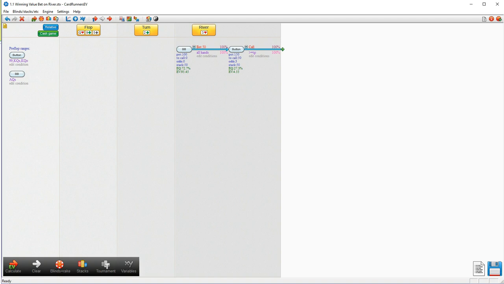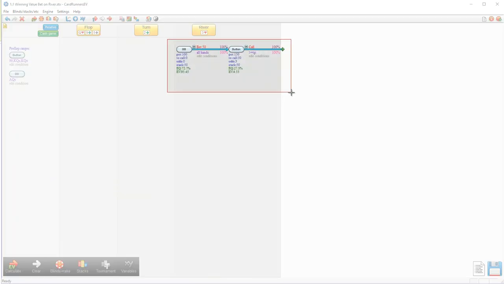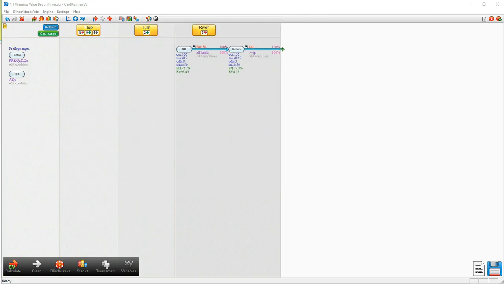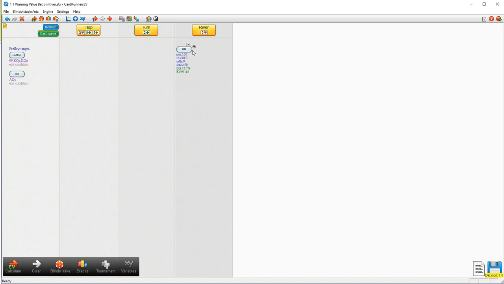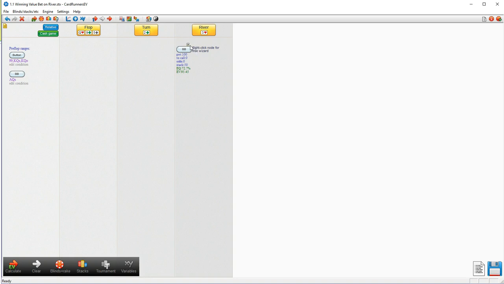So to see what extra our value bet is netting us, what we could do now is change the action to check instead. And just to help us do this, it probably makes sense to screenshot the results of our value bet, and we can see how much extra we're being netted by a value bet when we compare the expectation to a check. So we're going to say there's 100 in the middle now, but rather than bet 50, we're actually going to check instead. So we're going to delete this particular node, and we're going to choose check instead, and our opponent's just going to check back with everything.